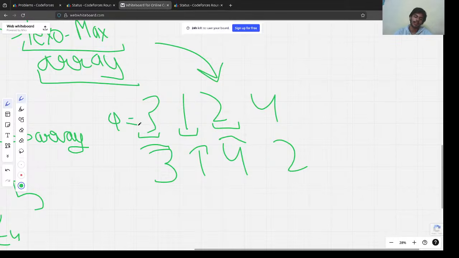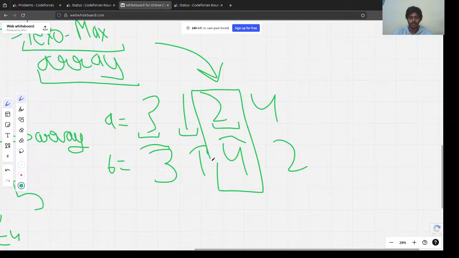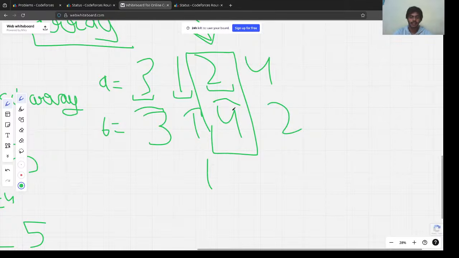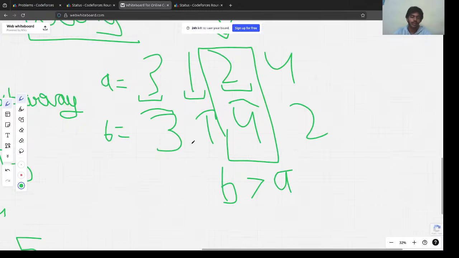Let's say this array is A, this array is B. Here both arrays are different, but as the element in B has a greater number, the lexicographically larger array would be the array B. To compare which array is lexicographically larger, we start from the left and compare the elements at each index for both arrays, and wherever the index at which the arrays differ, we check which one has the larger element.